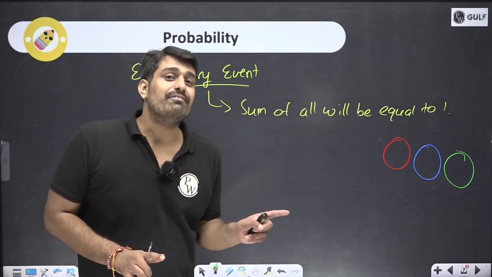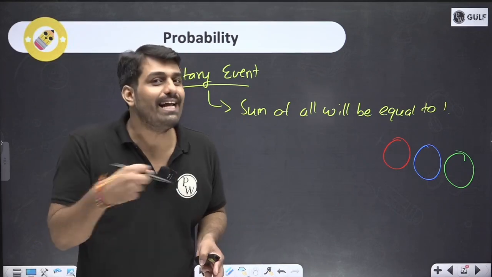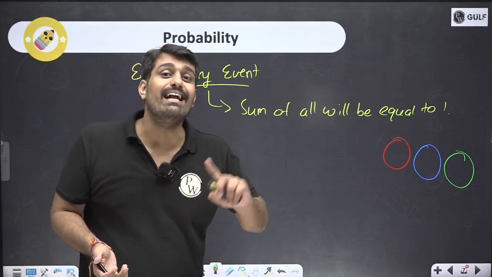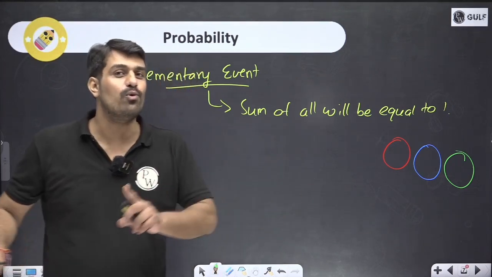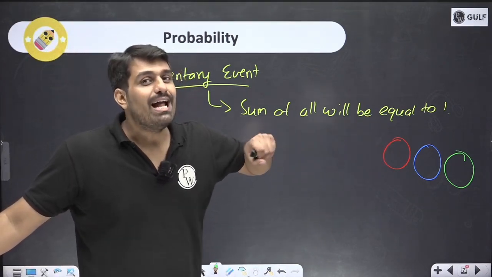When are we going to have the unbiased experiment? When we are having a bag and we don't know what we are going to take out. It's a random thing happening. That's why it's a random experiment. We don't know the outcome over here. So I take out any ball and that came out to be red.